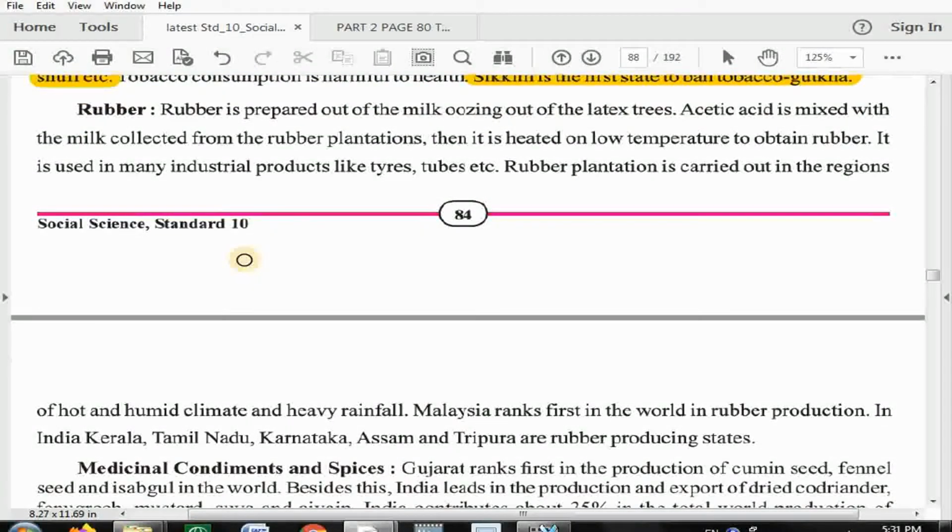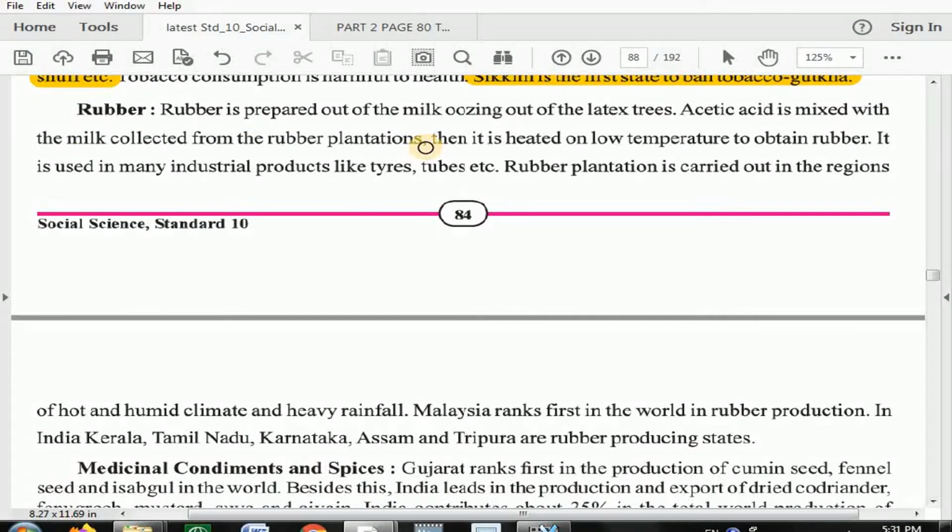Now rubber is prepared out of milk oozing out of the latex trees. So rubber is collected from the liquid of the rubber tree. Acetic acid is mixed with the milk collected from the rubber plantation.